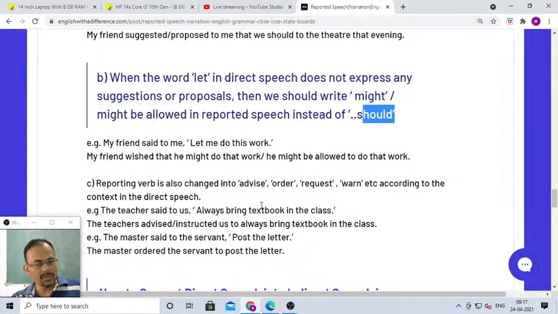Should is written when "let" expresses a suggestion or proposal. Like for example, my friend said to me, "Let's have coffee." My friend suggested to me, "Let's watch a movie together." So this "let" sentence indicates a suggestion or proposal.